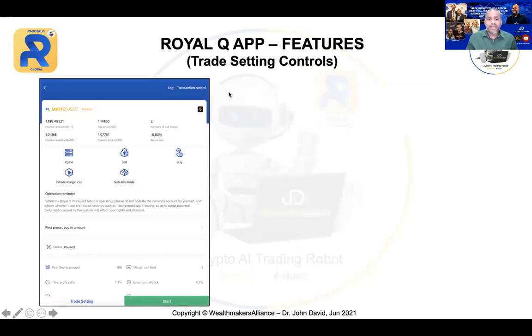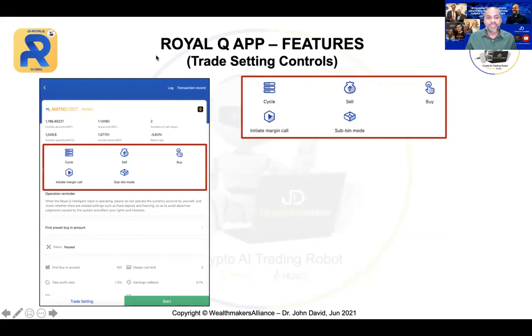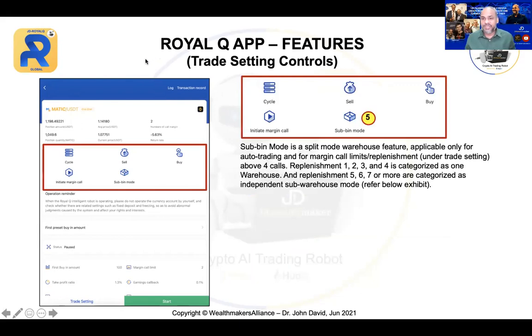All right, now the last item, that's the most confusing one. Let me make sure I explain to you clearly. This is the sub-bin mode, which has been introduced just recently. The sub-bin mode is a split mode warehouse feature applicable only for auto trading and for margin call limits or replenishment under the trade setting, above 4 calls. So this is only applicable if you have 4 calls and above.